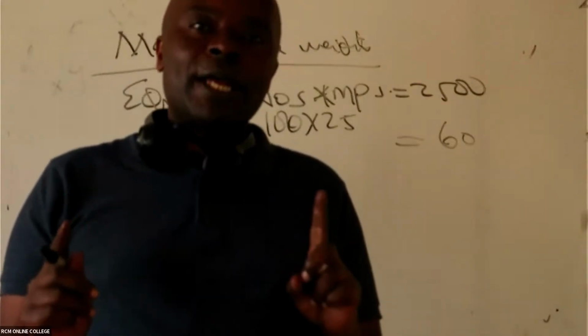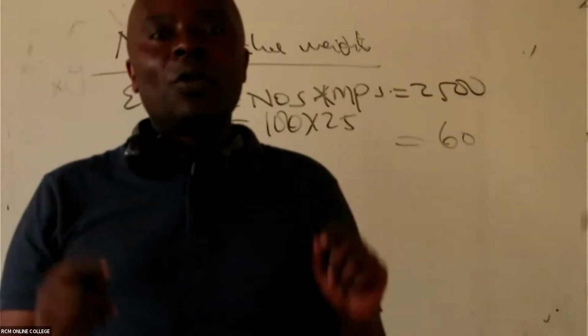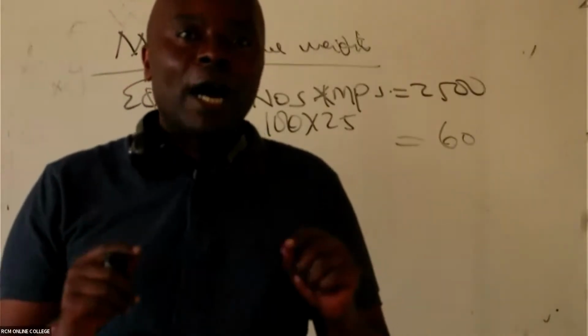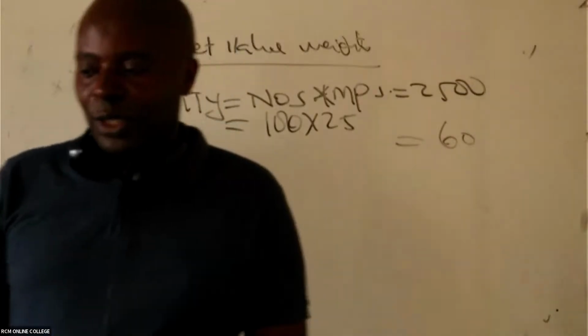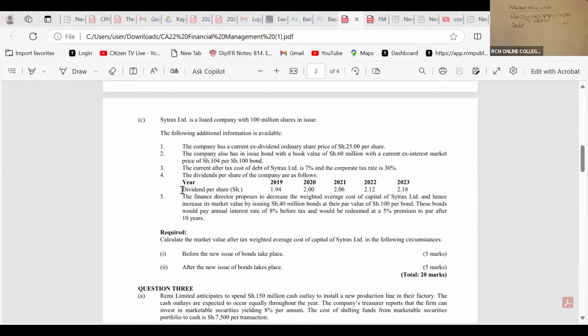We're being told by these financial management experts that they want the market value. So now we change this 60 to the market value. Please come here and you can see the document. They have told us that the company also has issued a bond with a book value of 60, with a current ex-interest market price of 104 per shillings 100 bond.